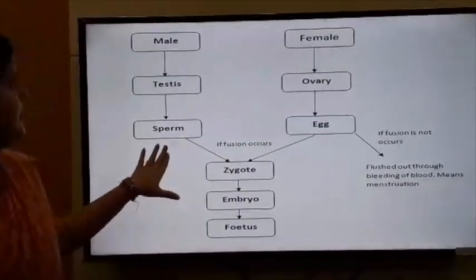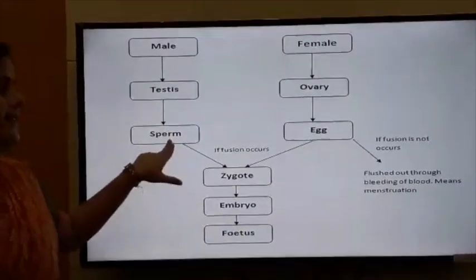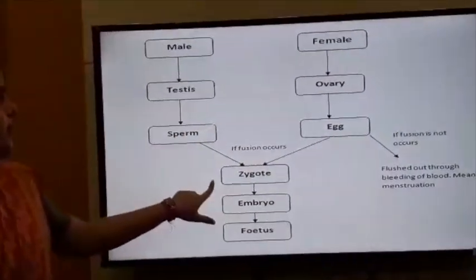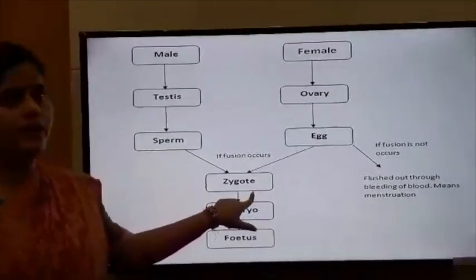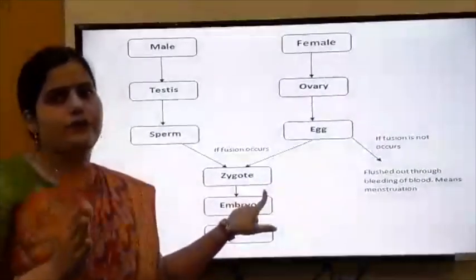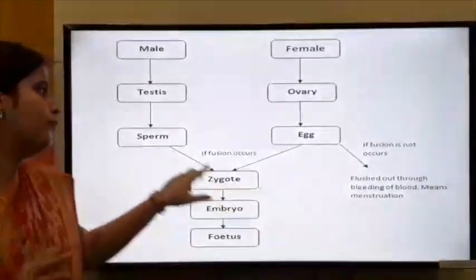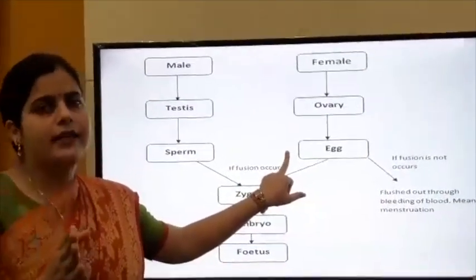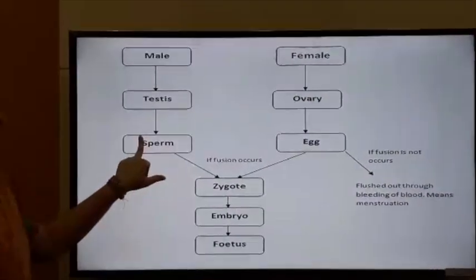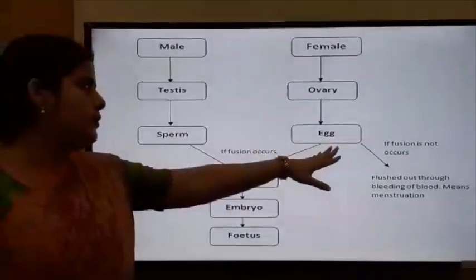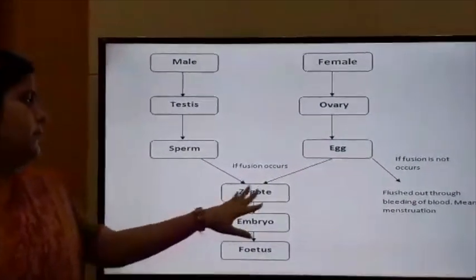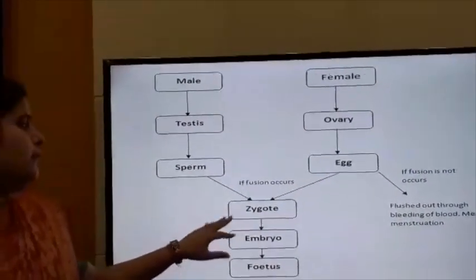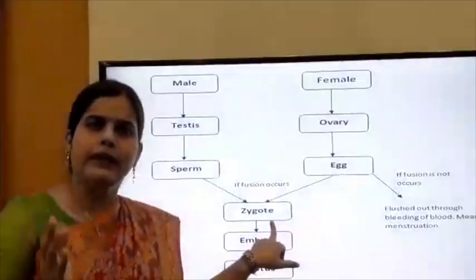When the male gamete, sperm, and the female gamete, egg, fuse together, the zygote is formed. It is diploid, with a double set of chromosomes, 2n, while the gametes have n chromosomes, a half set. When half comes from the male and half from the female, it becomes 2n. That's why the zygote is diploid in nature.